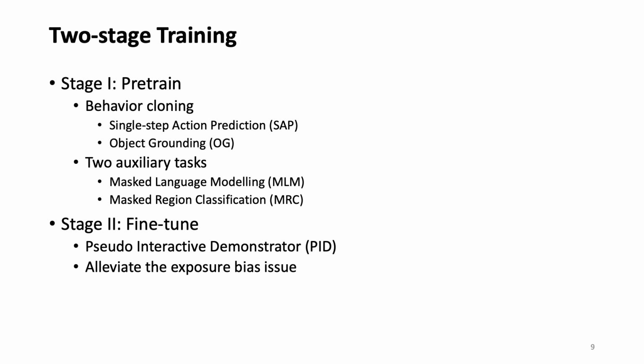We apply a two-stage training approach for DUET. In the first stage, we pre-train DUET with behavior cloning and two auxiliary tasks. In the second stage, we fine-tune the model with a pseudo-interactive demonstrator, since we can obtain the shortest path in the training phase.